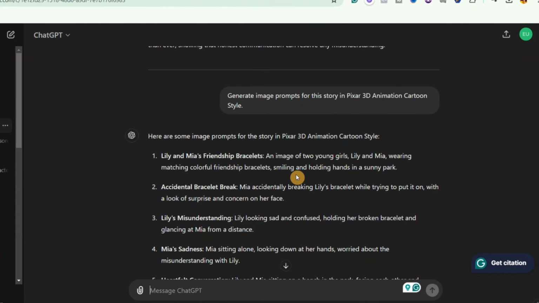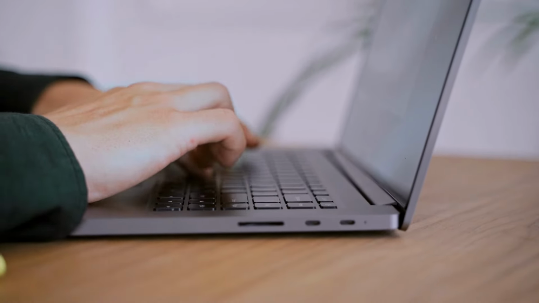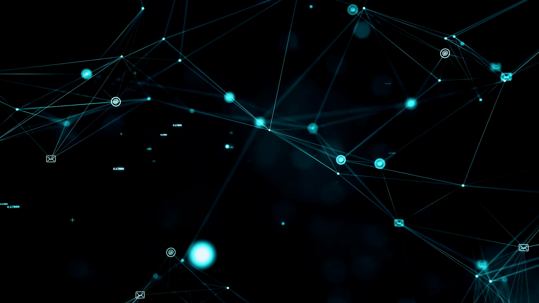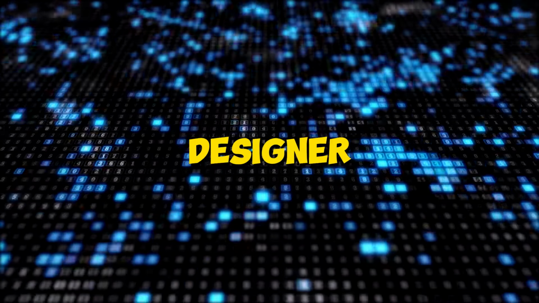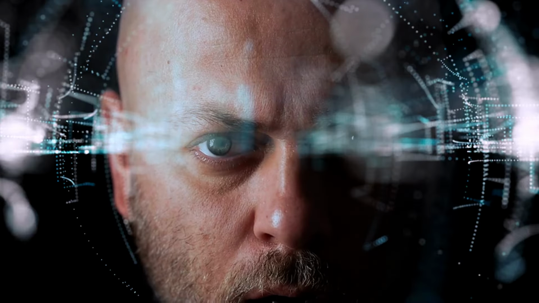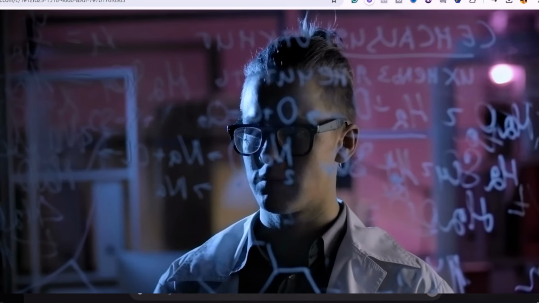Now we're about to move into the most exciting part of this video, which is generating the AI images. Now there are many AI image generators out there that actually give you amazing images. So you could use Leonardo AI, Microsoft Designer, Bing Creator, Ideogram, or any other powerful AI image creator.